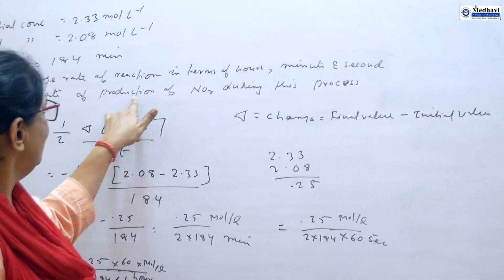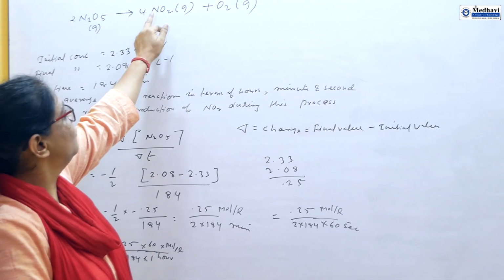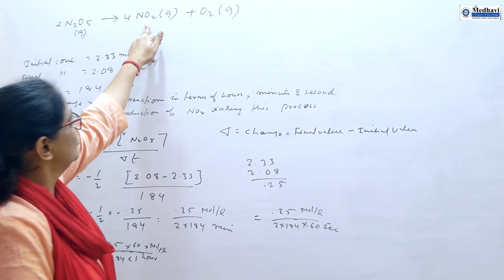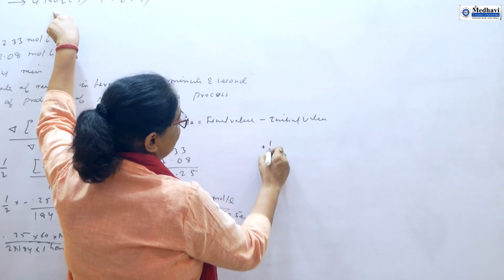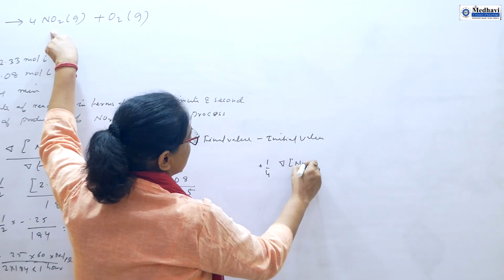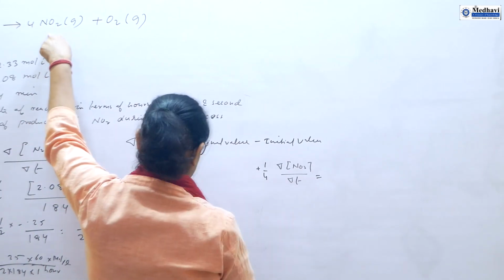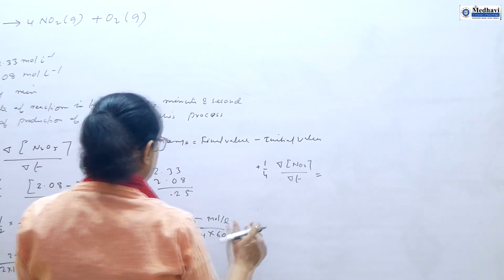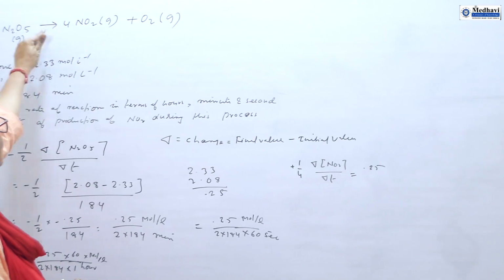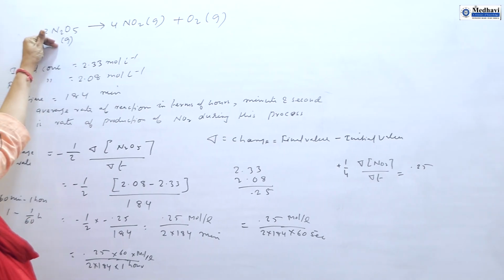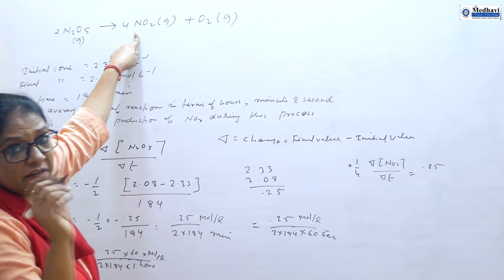Second part, what is the rate of production of NO2 during this reaction? Mind it, here 4 times it appears. So, if you write this in terms of reaction, then you write plus 1 by 4 del NO2 divided by del T is equal to, the value is given, the first value you can put, this value 0.25, because rate of disappearance of N2O5 must be equal to rate of appearance of NO2. This is very important.